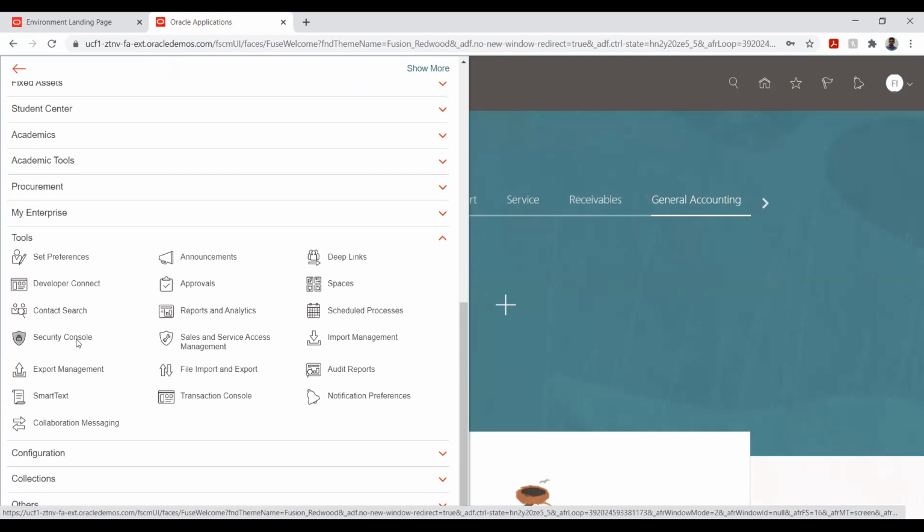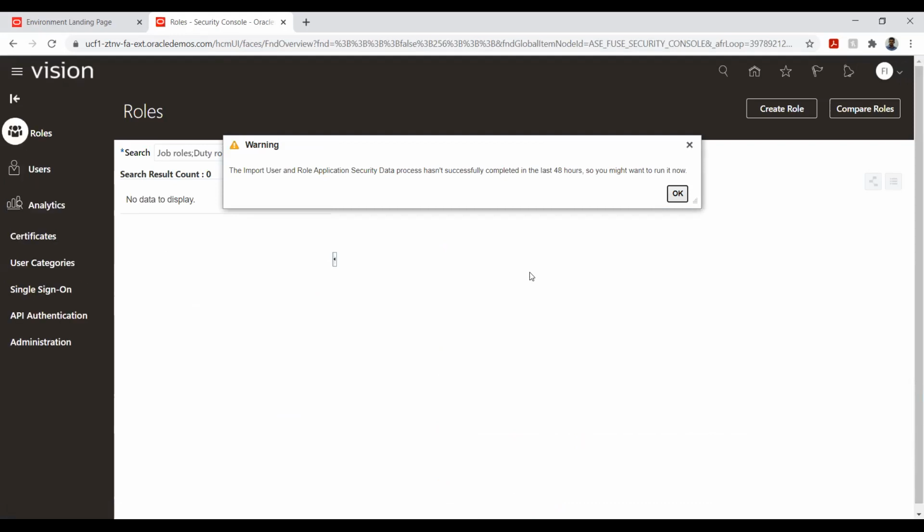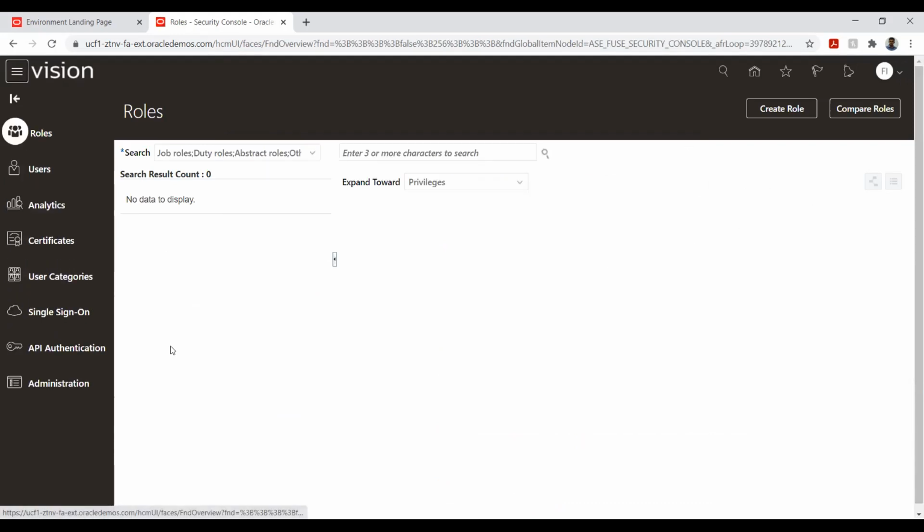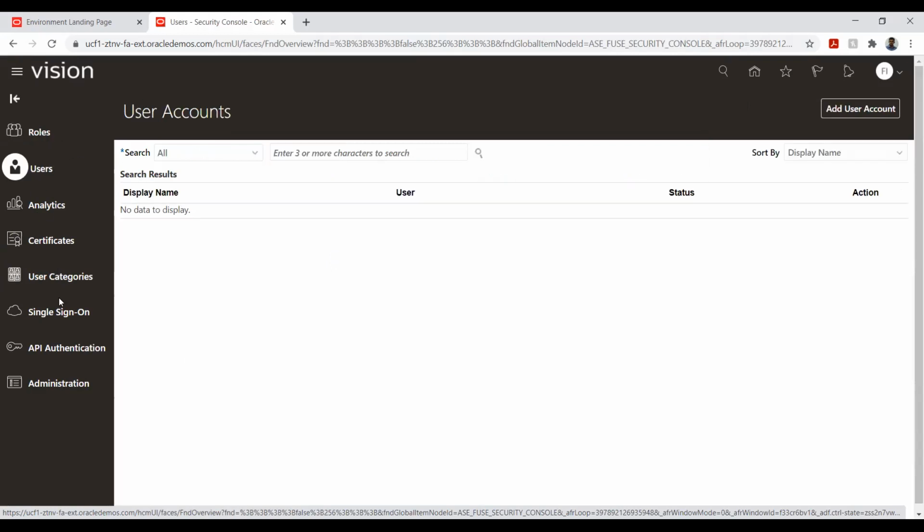What we have under the security console is purely administration work items. Here you see the users and the roles. The other things are additional information like single sign-on and API authentication, and others we don't need.